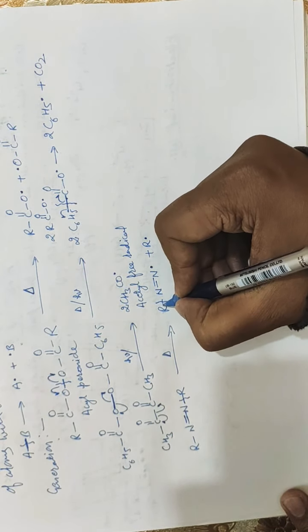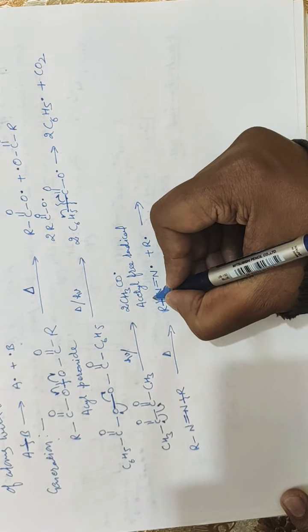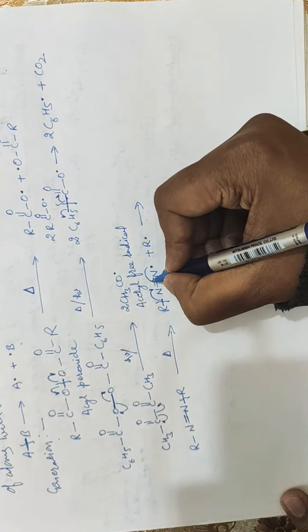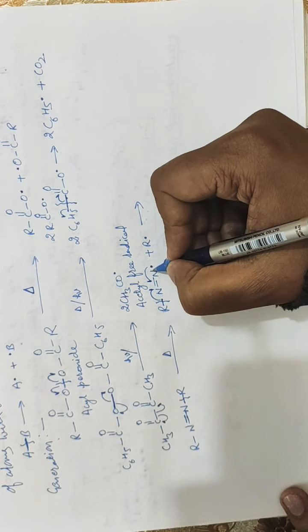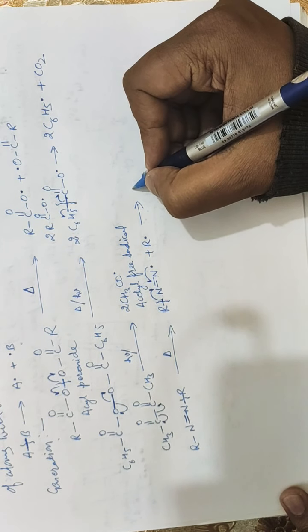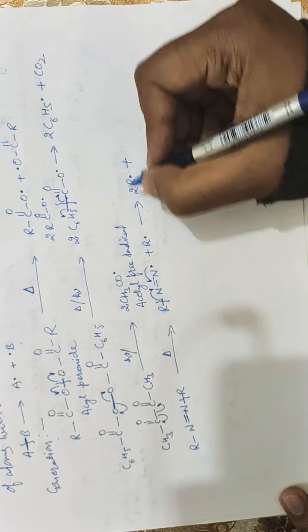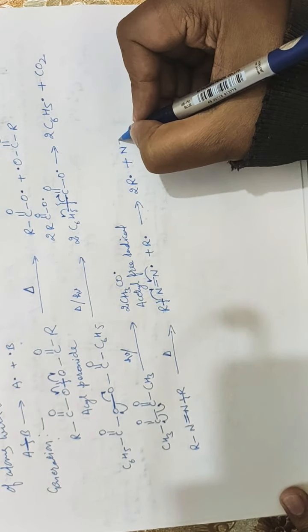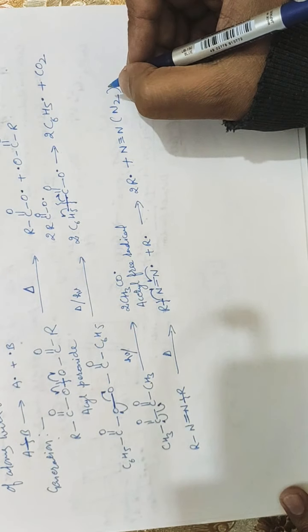Further, in the next step this bond also gets broken, and this electron comes from here and this electron comes from here. These half-headed arrows represent the movement of single electrons. So two free radicals are formed here, that is 2R dot, plus nitrogen, which has been formed as N triple bond N, or it may be written as N2.